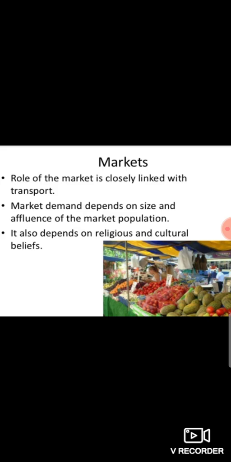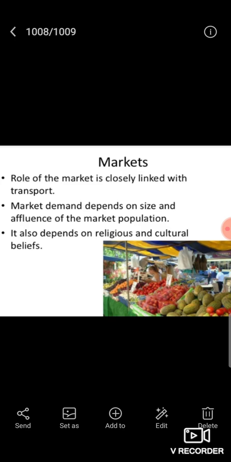Now, market. The role of market is closely linked with transport. Market demands depend on the size and affluence of the market population. It also depends on religious and cultural beliefs.